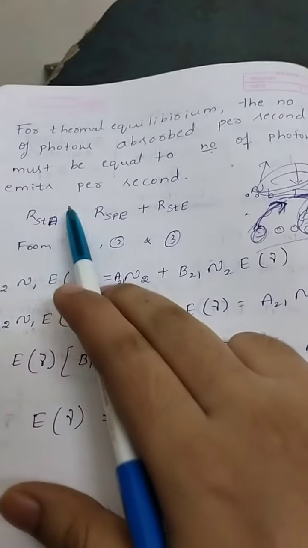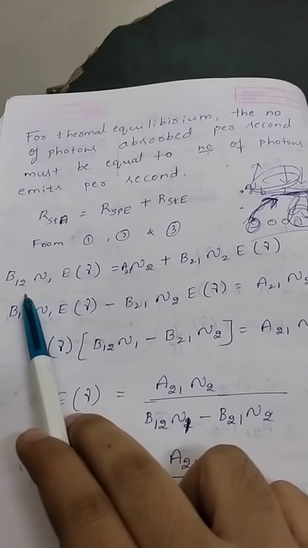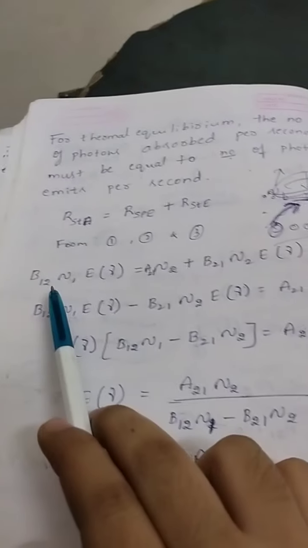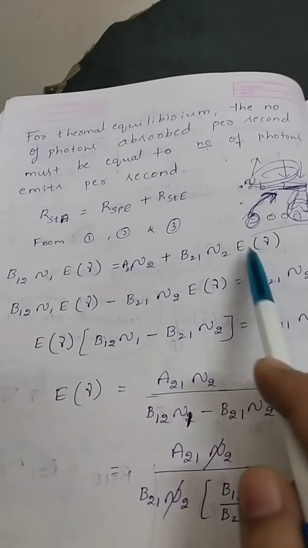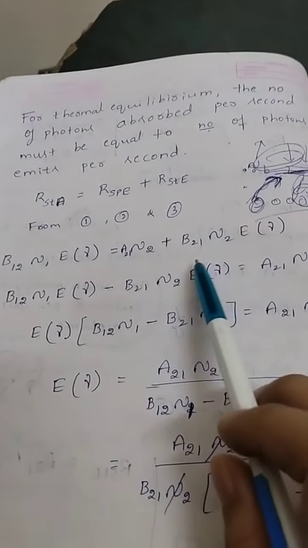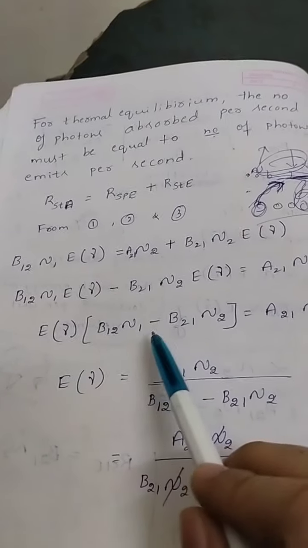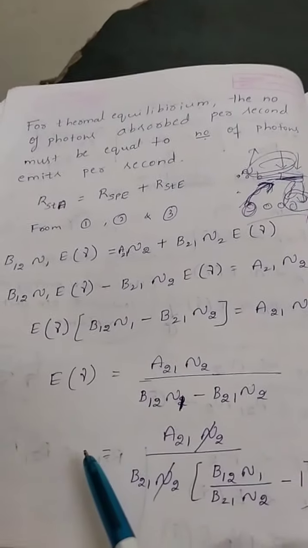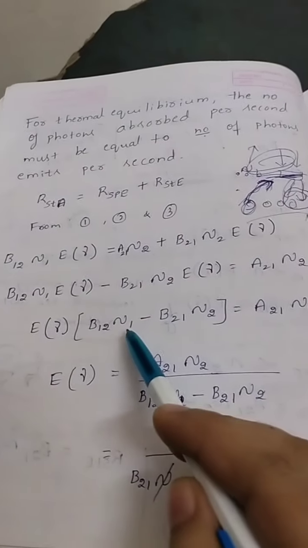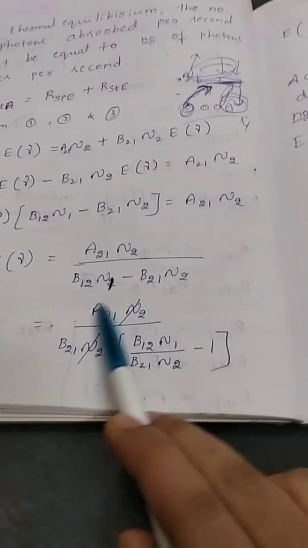So I will substitute these values from equations 1, 2 and 3. Then I will get B12 N1 E of nu is equal to A21 N2 plus B21 N2 E of nu. Just substitute those values. Now I will take the E of nu term to this side and take E of nu common. So then I will get B12 N1 minus B21 N2, and this is A21 N2 as it is. Now I will retain E of nu and I will take this term to the denominator. So I can write like this.